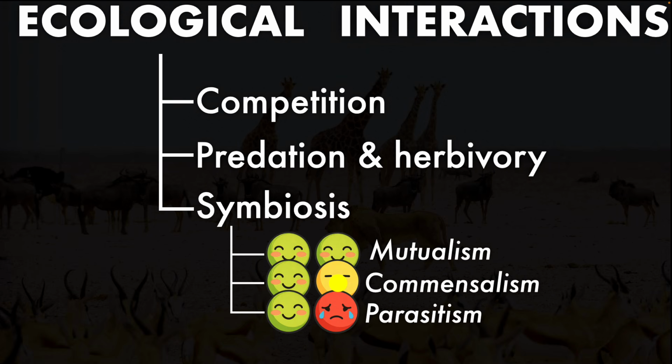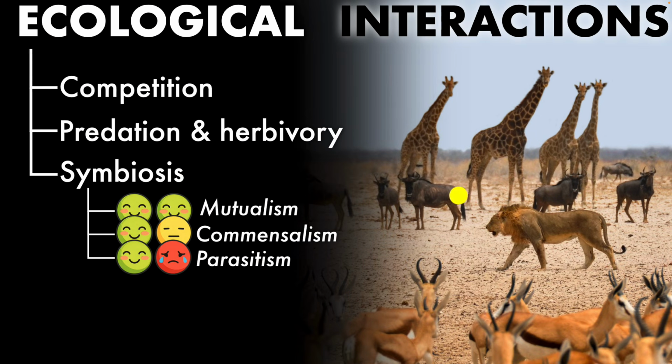So, coming back to our original question, how can so many organisms live together in an ecosystem? The answer lies in ecological interactions. All these organisms will compete for limited resources, they will feed on one another, and they will also form long-term relationships. All these interactions will influence who survives, who reproduces, and how many organisms can live in a particular area. So what's incredible is that ecosystems are not random collections of organisms. Hopefully we can now appreciate how they are continuously shaped by various kinds of interactions.